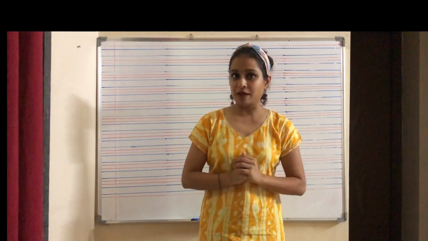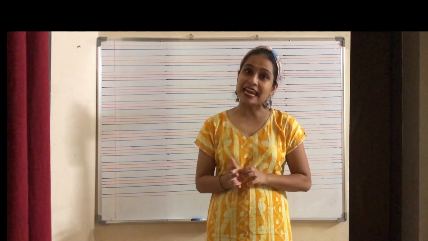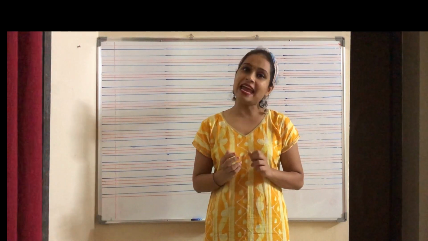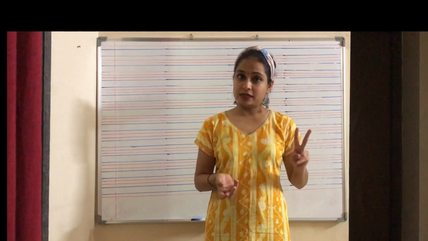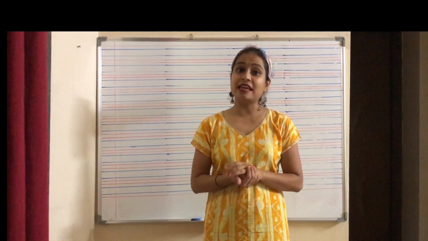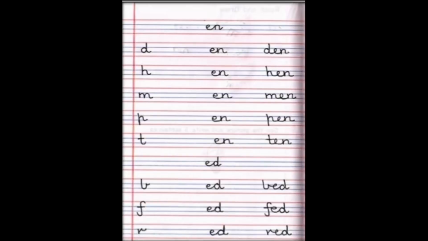Okay, last time we did the ET words. ET says et. Today we will do two more E family words. They are EN and ED. So kids, today we are going to learn the EN words. EN says N.